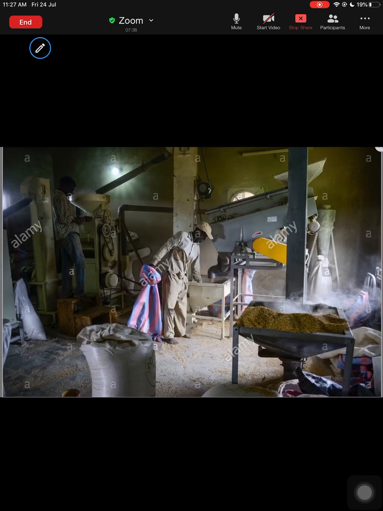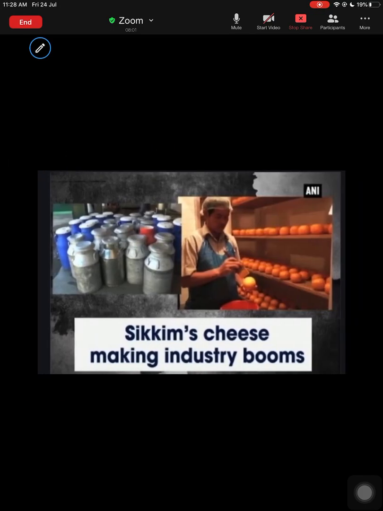Then we learned about the second category of industry, that is the small scale, where they do have machineries being used, but the machineries are not of a superior quality. They don't use hi-fi machineries, but rather simple and limited amount of resources. This is a small scale industry, a rice mill. And the second picture of a small scale industry would be the cottage cheese industries of our state. This also comes under small scale because the number of people employed and the machinery used are limited.